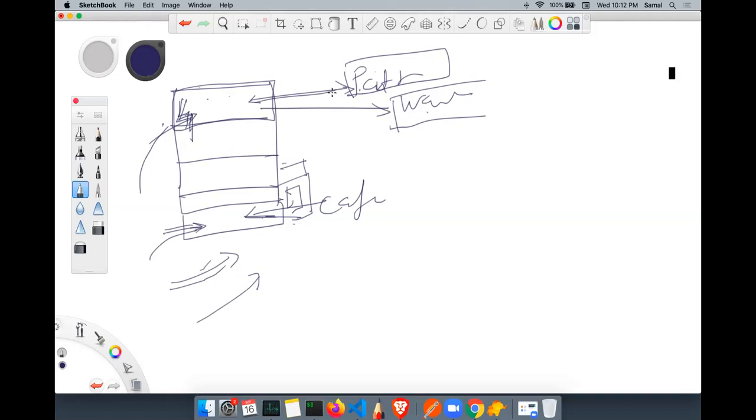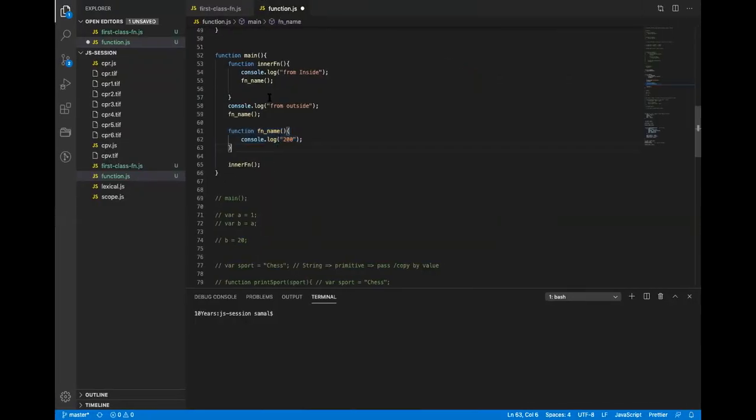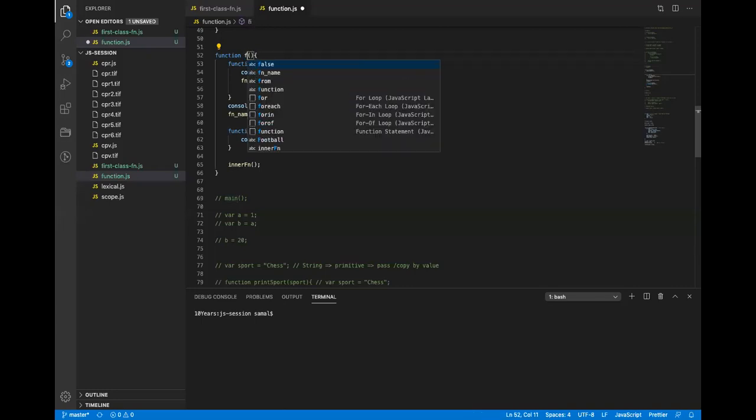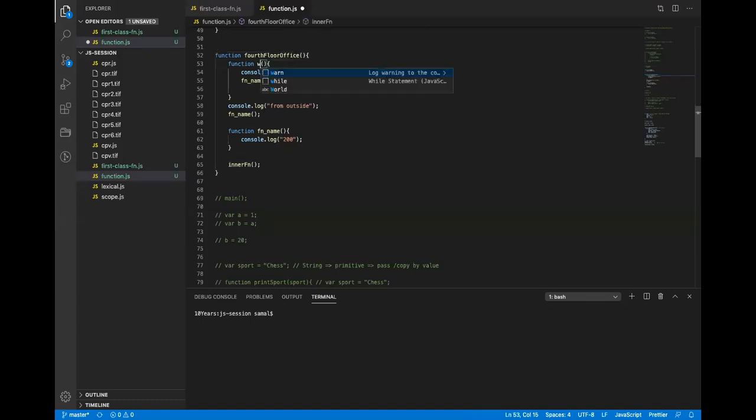All right. Same way, let's say I call this function fourth floor office, and I call this one, let's say, washroom, right? And I call another function here, I call it the pantry, right?